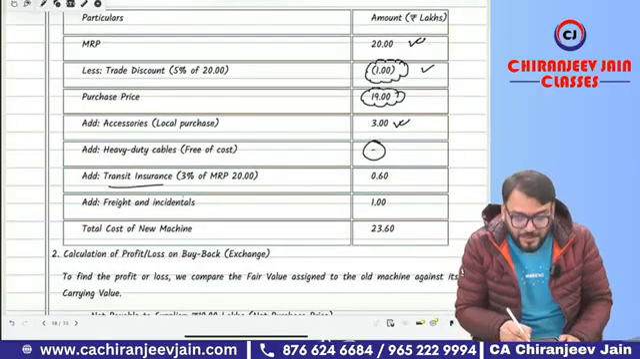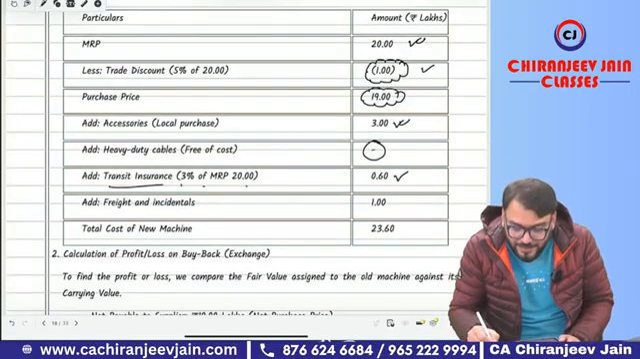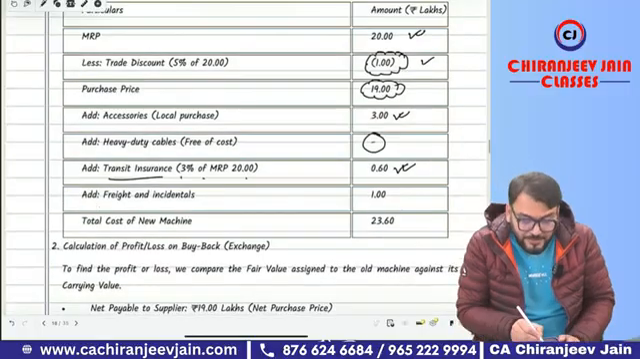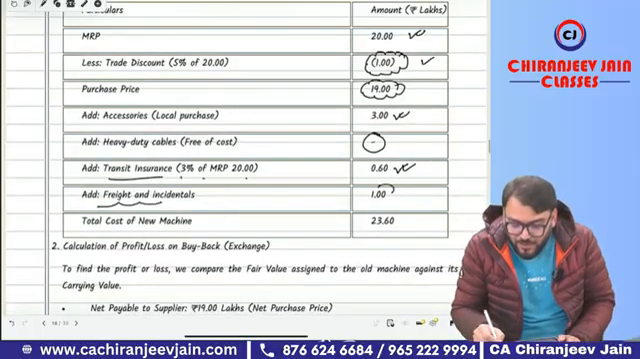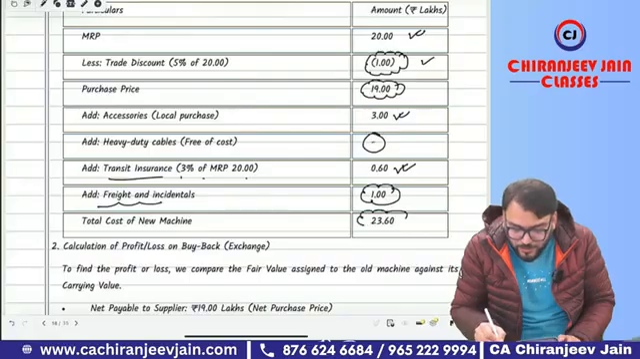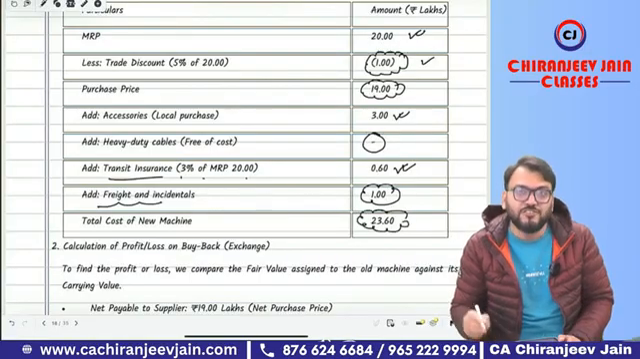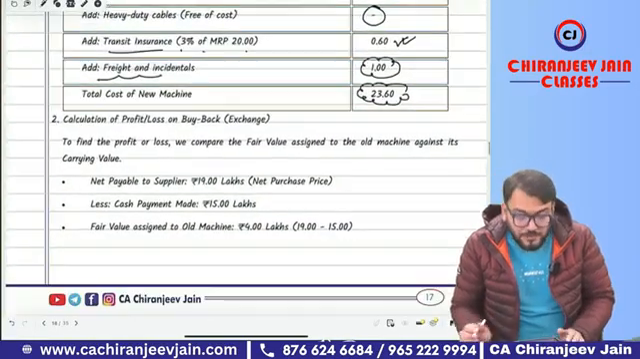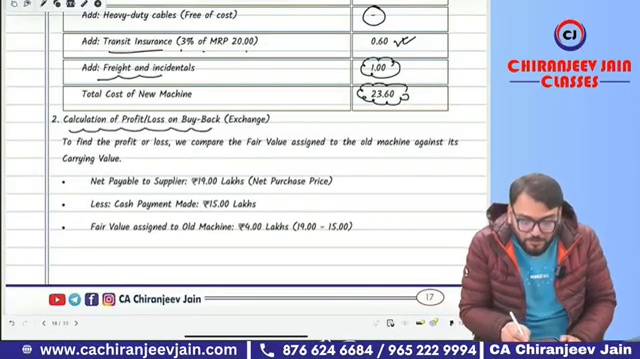Transit insurance will be capitalized, that is 3% of MRP, that can be calculated 0.60. Correct. Then freight and incidental, that is 1 lakh, will be also capitalized. The total cost price of new machine will be 23.60. Correct. Now can you see, we need to find out the gain or loss on buyback exchange.